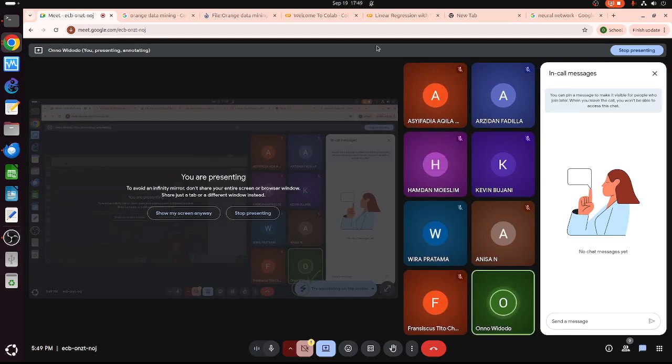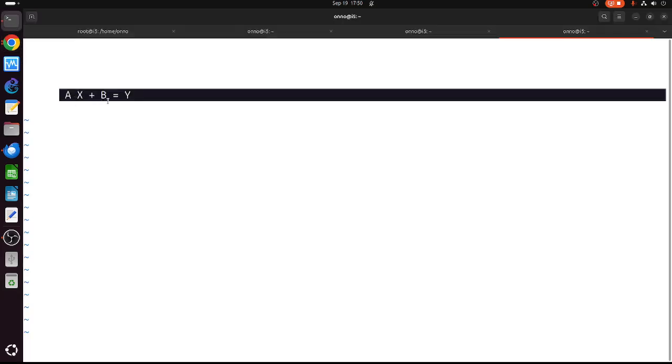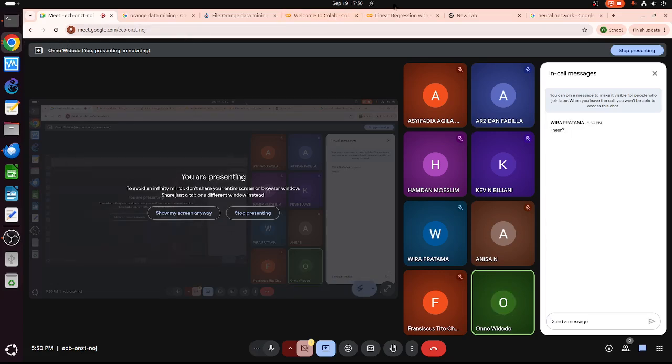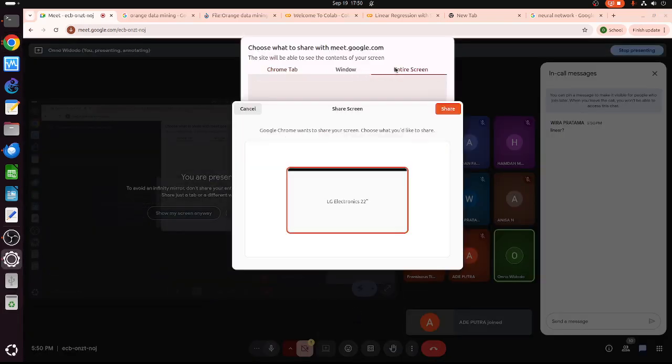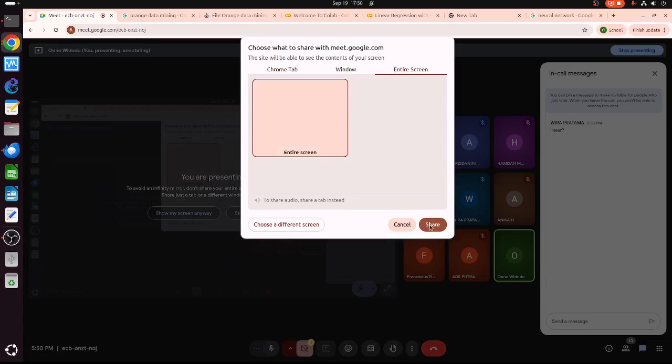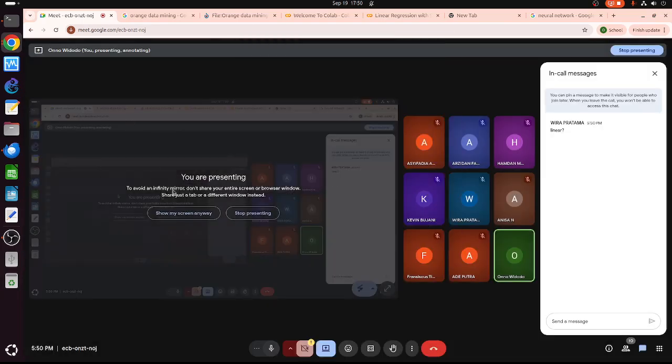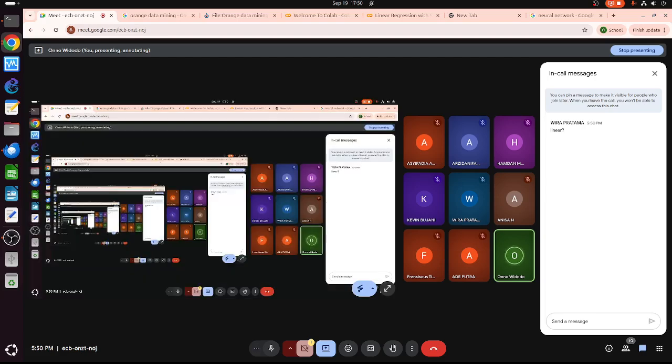What kind of equation is this one? ax + b = y. Let me share my screen again. Okay. Linear? Right. So Pak Wira Pratama correctly mentioned this is linear.